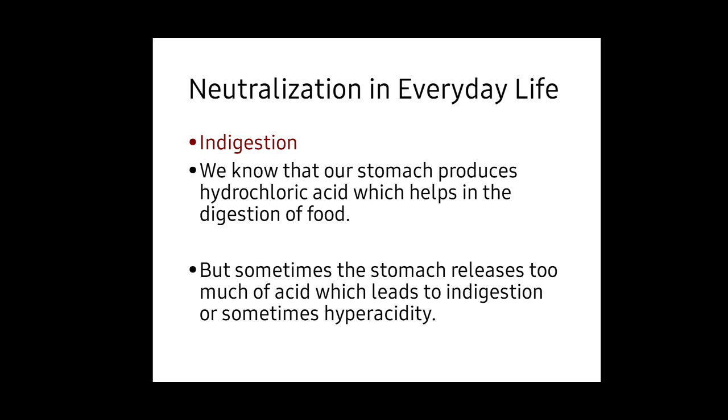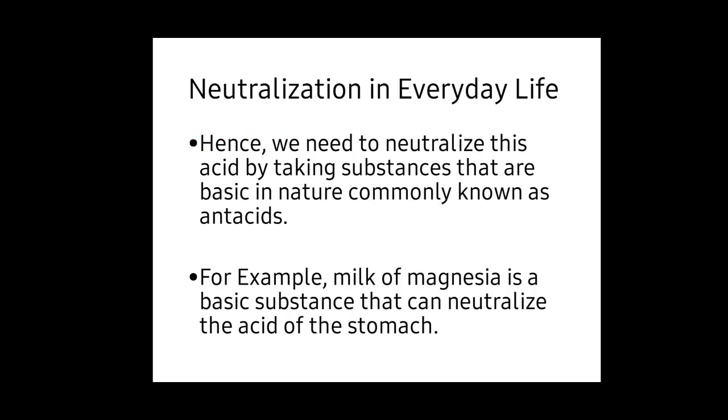Then what will we do? We just inform our parents. If we are in school, we inform our teachers, and they give some tonics or syrups that contain a base. Hence, we need to neutralize this acid by taking substances that are basic in nature, commonly known as antacids. For example, milk of magnesia is a basic substance that can neutralize the acid of the stomach.